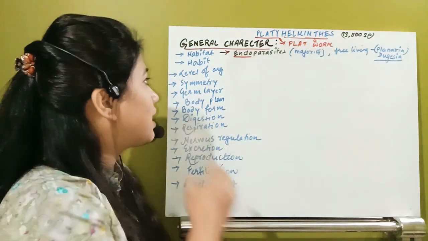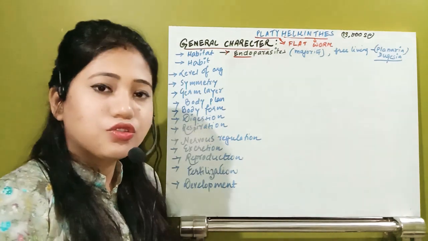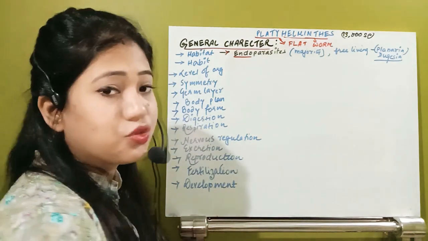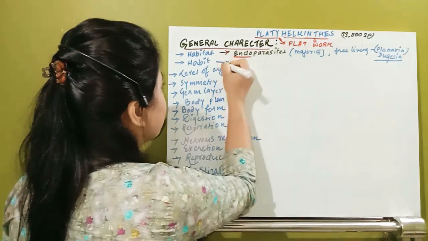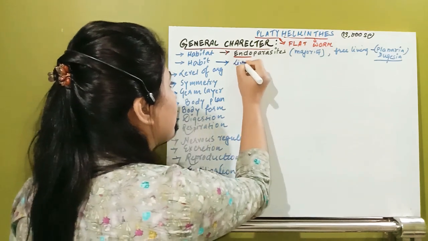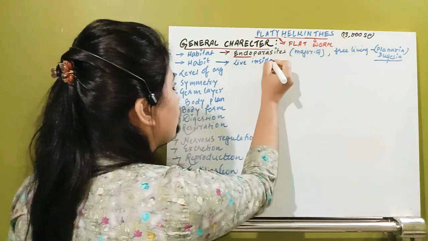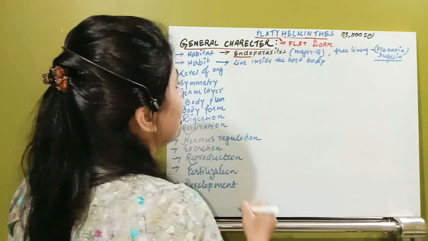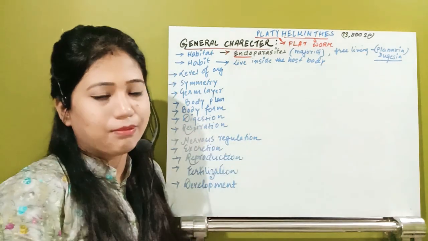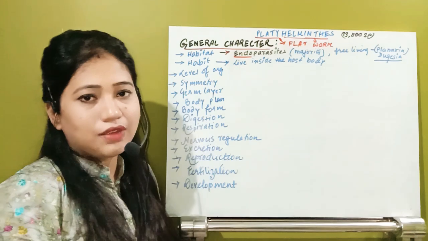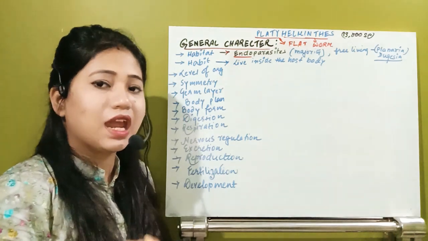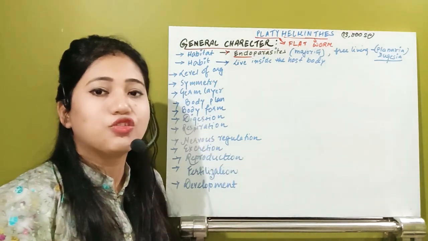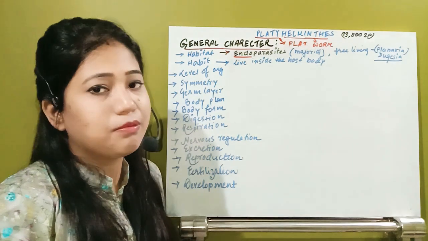Now come to the next characteristic, their habit. Habitat we have seen. If it comes to their habit, generally these organisms live inside the host body. They are generally parasites. They do not live in colonies, obviously, but once they enter a host body, they start to multiply and large numbers will be present.